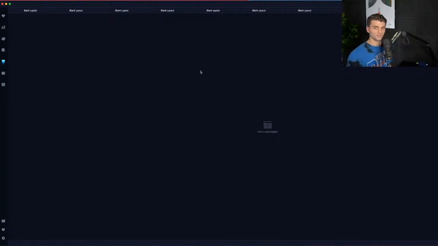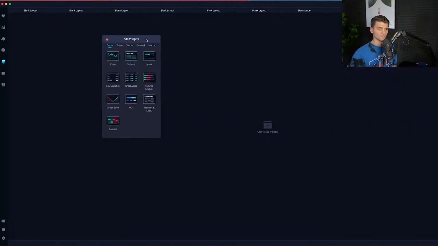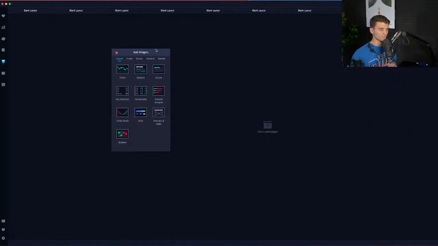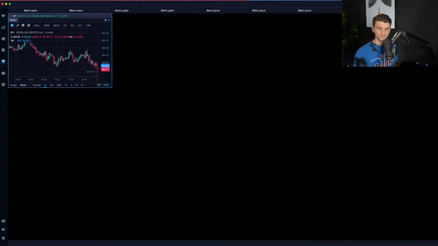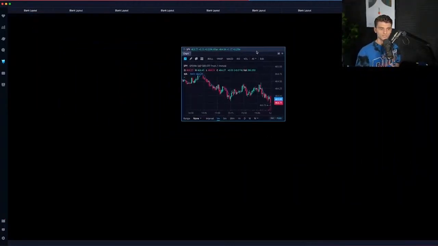So the first thing you're going to do is go to the upper right hand corner. There's going to be a little plus button. So you're going to click the briefcase, which is next to the plus button in the upper right hand corner, guys. That's going to say add widgets, right? So you're going to have the add widgets tab right here. And the first thing that I add when I'm building my customized layout is I click the chart. The way that I build my setup is I have an initial chart that I use as my main focus every morning, right?